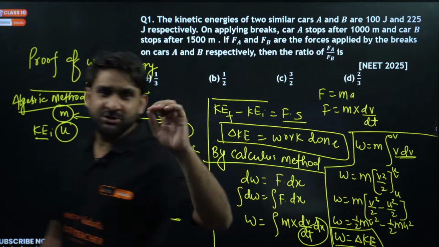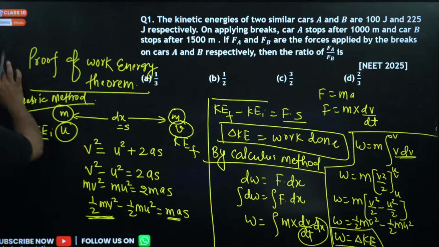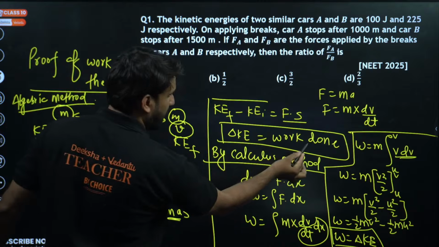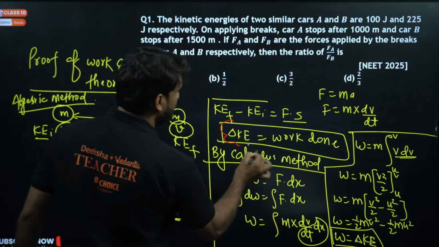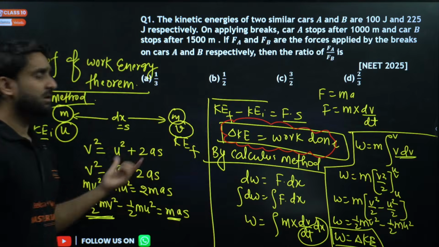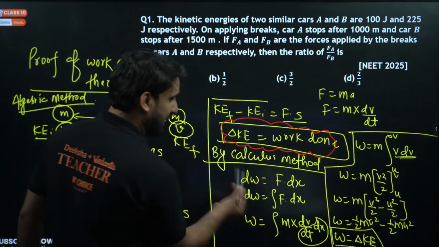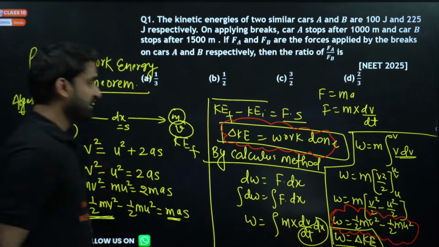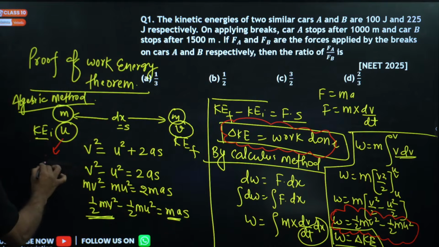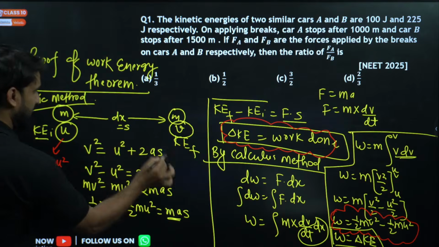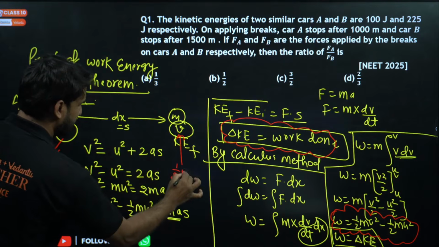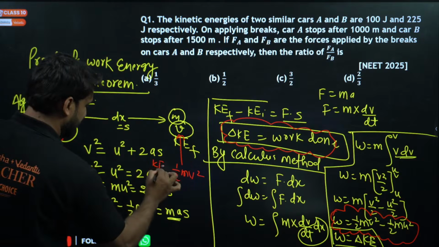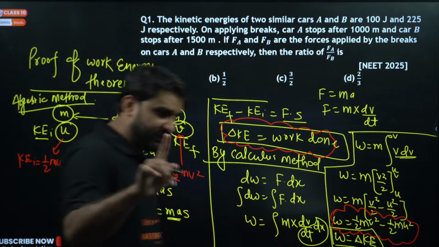So I hope the work energy theorem is clear to you all. So what is the work energy theorem, champion? The work energy theorem says that the total work done on any moving object is equal to the change in kinetic energy. I have proved it here using the algebraic method, and using the calculus method we have again proved that work done is equal to change in kinetic energy. Here the initial kinetic energy is half mu square, and at this point the kinetic energy of the body is half mv square. So this is the initial kinetic energy and this is the final kinetic energy. I hope this is clear to you everyone.